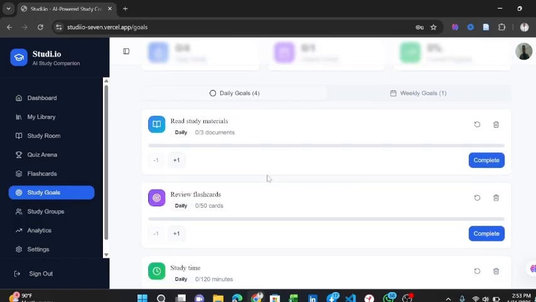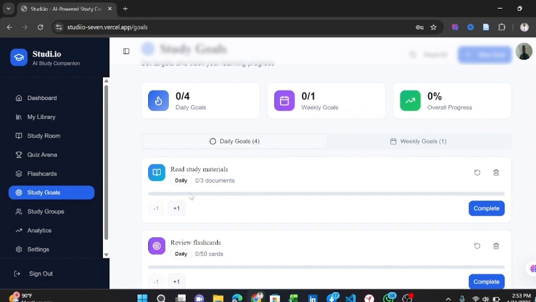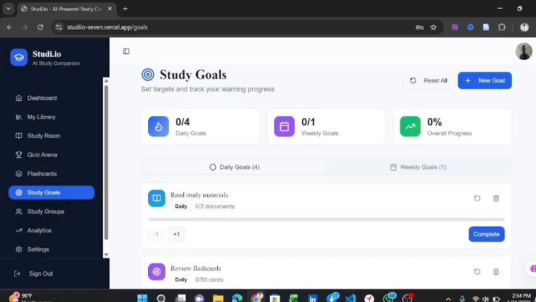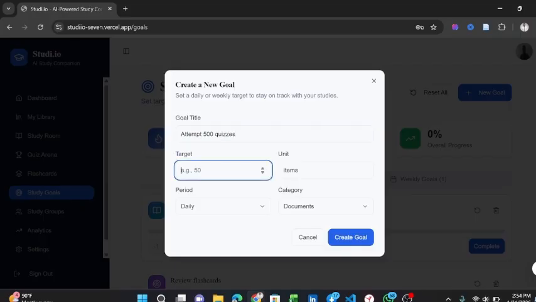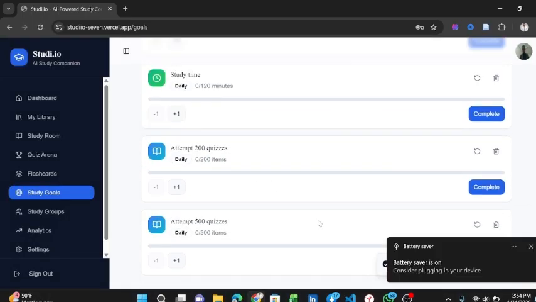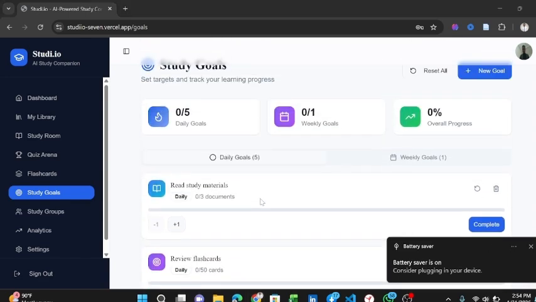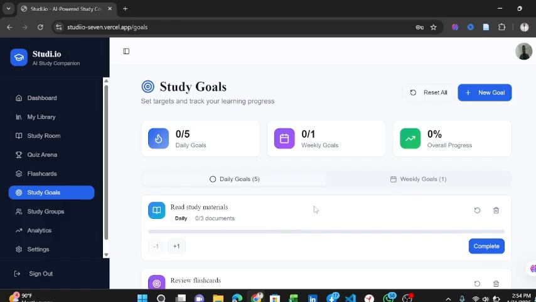Now, a very good thing is that once these goals are achieved, they are automatically updated in the study goal. For instance, if I go into the study room and read one document, it will automatically reflect in the study goal. And I can also create a new goal here. Let's say I want to attempt 500 quizzes. 500 quizzes. I don't have much time. So I'll click on create goal and it will automatically be created. As you can see, attempt 500 quizzes. So this ensures that students remain focused and they have a very solid performance at the end of the examination.